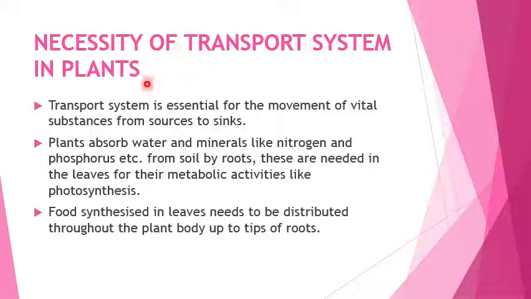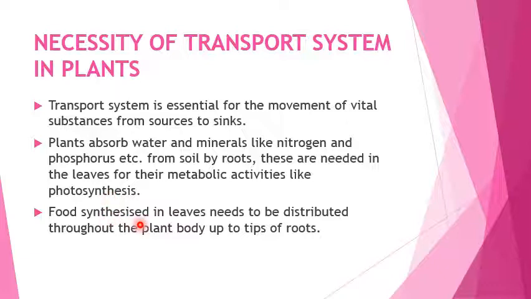Necessity of transport system in plants. Why is the transport system required in plants? The first reason is that it is essential for the movement of vital substances, such as minerals and nutrients, from sources to the sink. Source means where the substances are present, and sink where they are going to be utilized. Plants absorb water and minerals like nitrogen and phosphorus from the soil by roots, and these are needed in the leaves for their metabolic activities like photosynthesis.